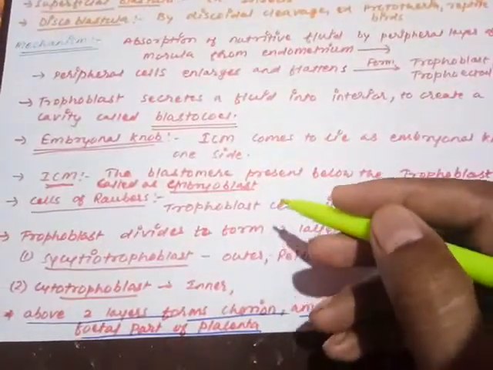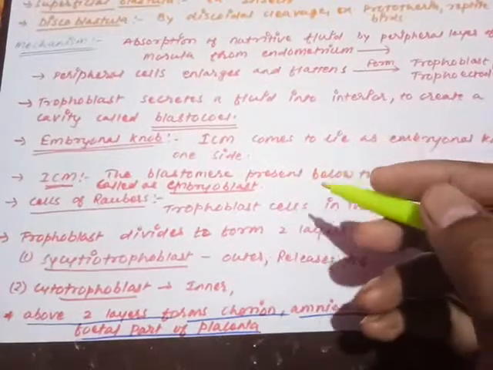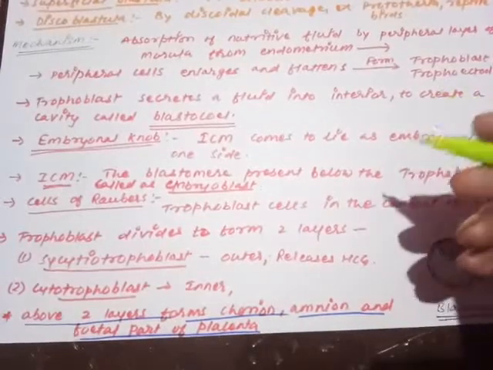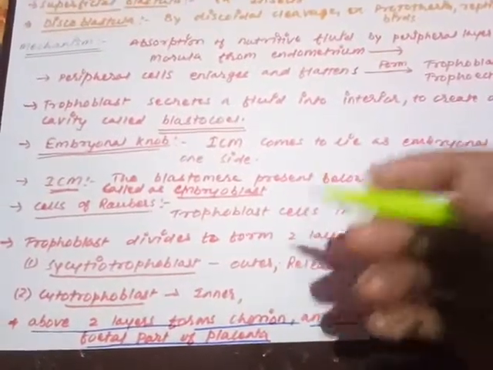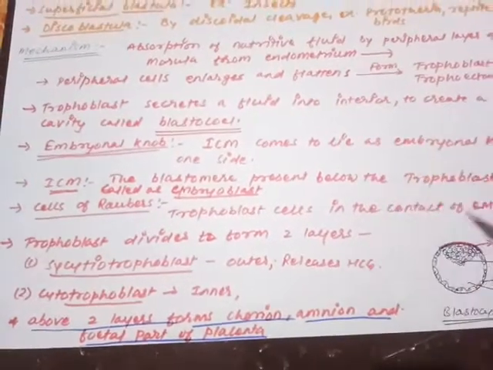We saw the names of some cells. One is called the inner cell mass or the embryoblast. The trophoblast is the upper cell layer, and all the blastomeres lying below the trophoblast, below the peripheral layer, are called the embryoblast, because they have the responsibility to develop the embryo. And because they are towards the inside of the trophoblast, that is why they are called the inner cell mass. Due to the appearance of the blastocoele cavity, the inner cell mass lying attached in one direction only to the trophoblast appears in the form of a knob-like structure, that is called the embryonal knob. The trophoblast lying closer to the embryonal knob is the cell of Rauber.